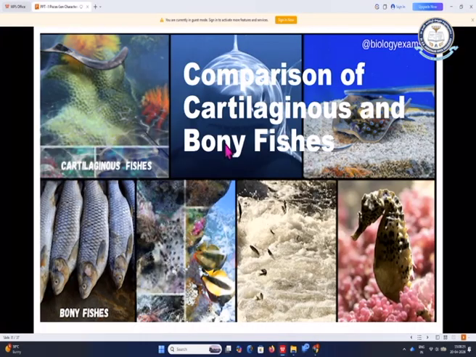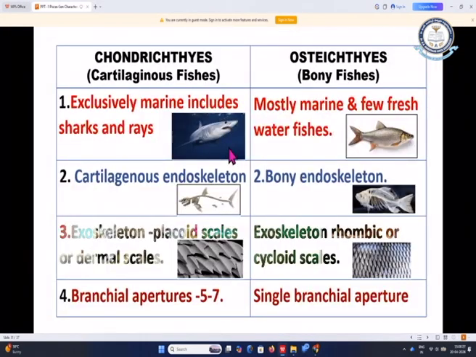Now, comparison of the cartilaginous and bony fishes. As I have been discussing since the first slide, the cartilaginous fishes belong to the class Chondrichthyes, and Osteichthyes are the bony fishes. Chondrichthyes, or cartilaginous fishes, are also called elasmobranchii. Here let us see the differences between the Chondrichthyes and Osteichthyes.